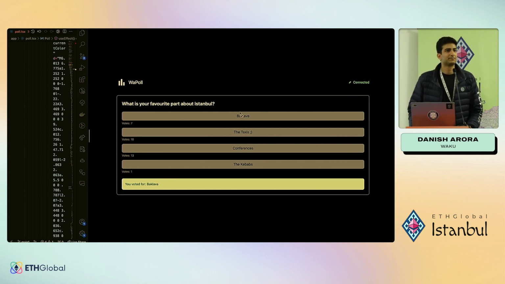Yes? How do you prevent spam? Amazing question. So spam and DDoS protection is something Waku and its research entity WAC has been thinking about and solving for a very long time, in tandem with PSE. Alvaro is here, who actually implemented it for Waku. Thanks to him. So there is an algorithm called RLN, which stands for rate limiting nullifiers, which uses ZK, and he's probably the best person to answer this.